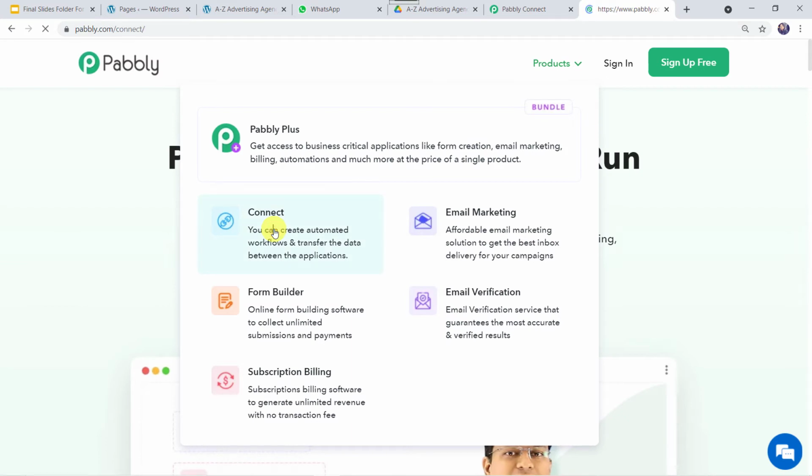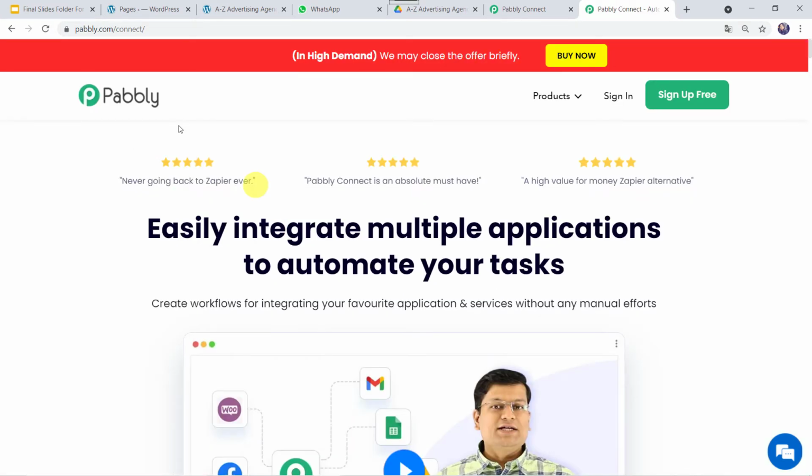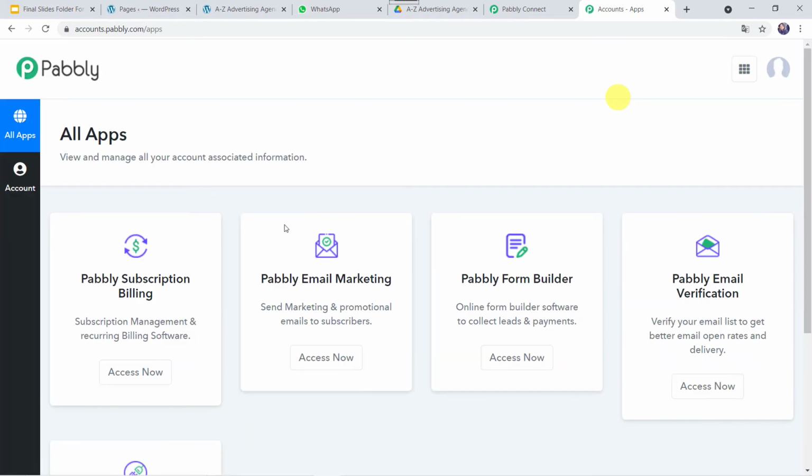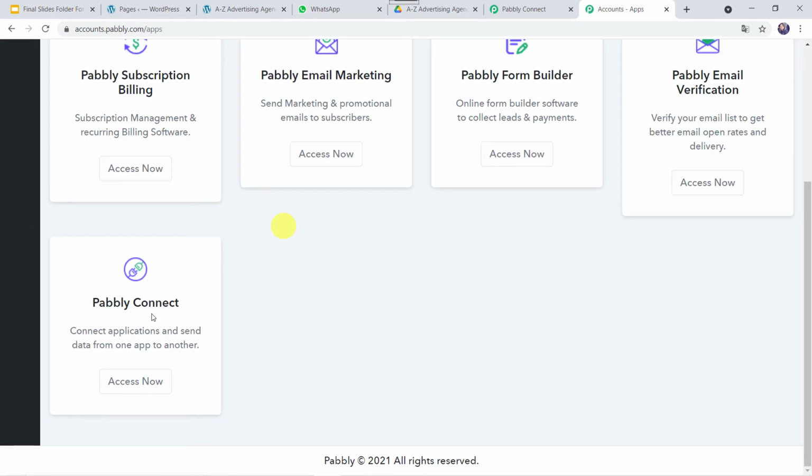This is the landing page of Pabbly Connect. As you are a first time user, you have to click on the Sign Up for Free option. You can create your own account in just 2 minutes by clicking on this option. As I already have an account with Pabbly Connect, I'll just click on Sign In. Here in the All Apps section, scroll down, come to Pabbly Connect and click on Access Now.